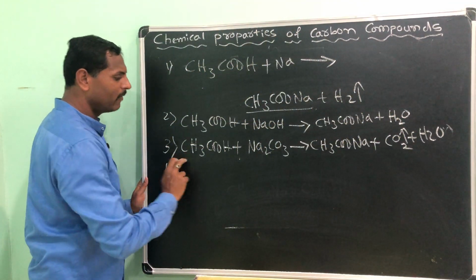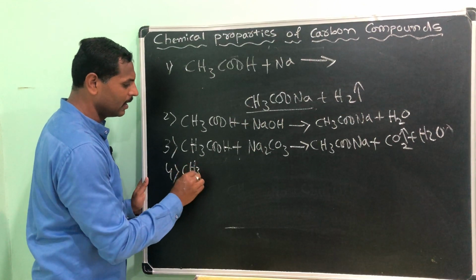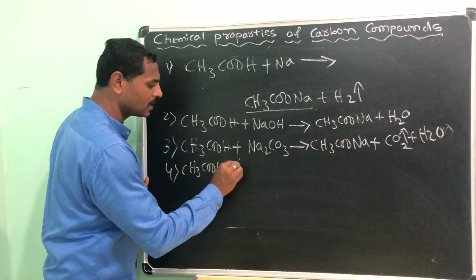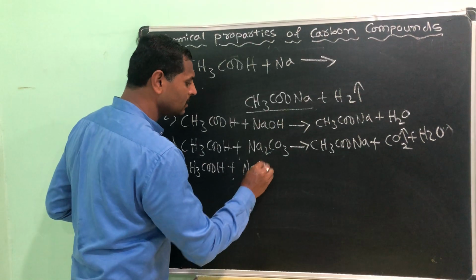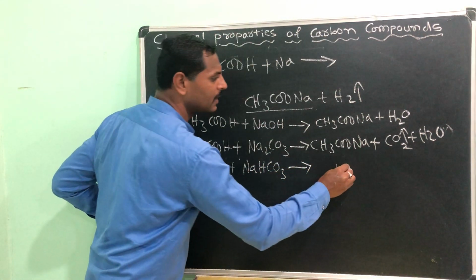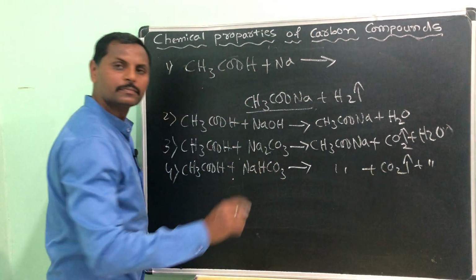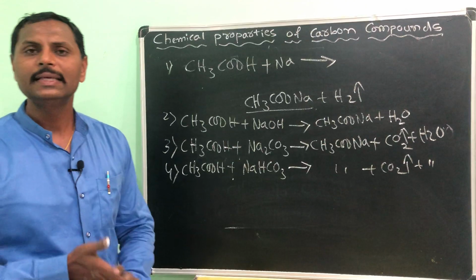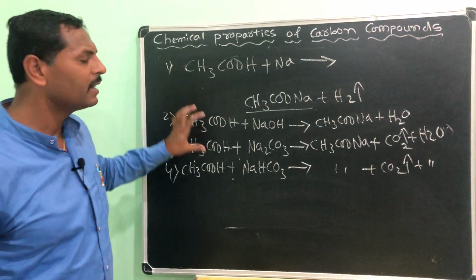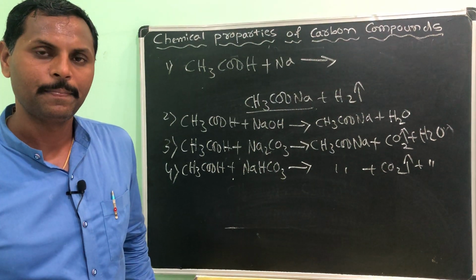So next one, when CH3COOH reacts with NaHCO3, same product you will get, CO2 plus H2O. Understood? These are all some chemical reactions of ethanoic acid or acetic acid.